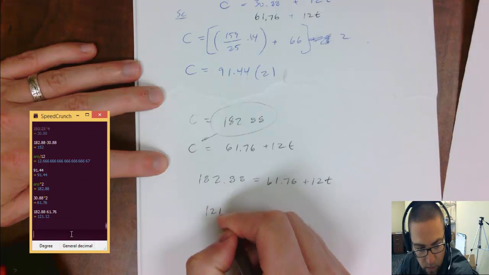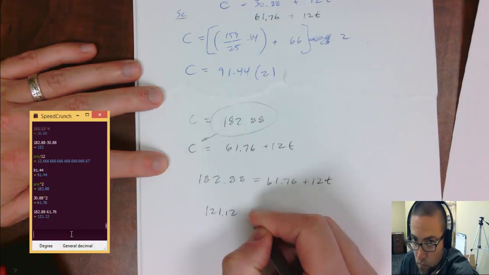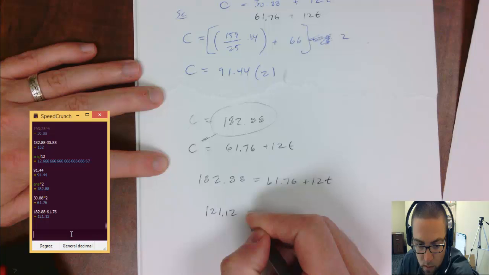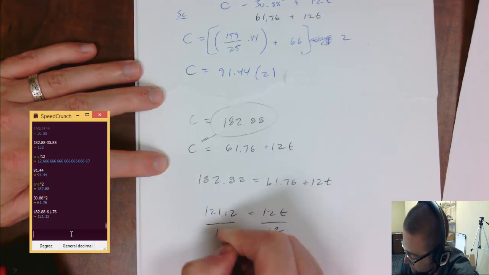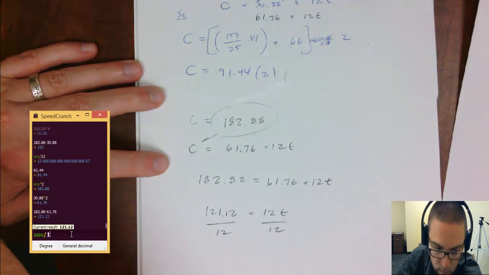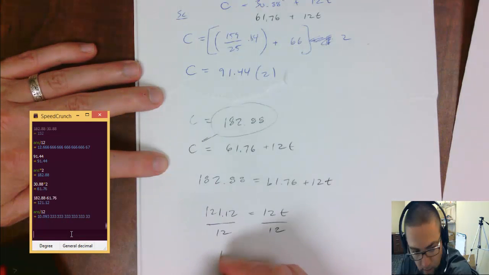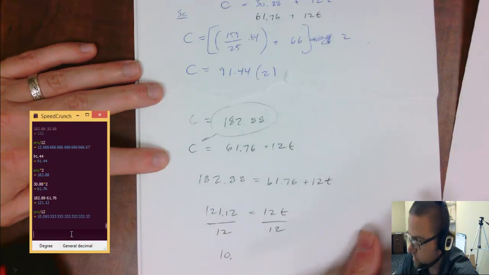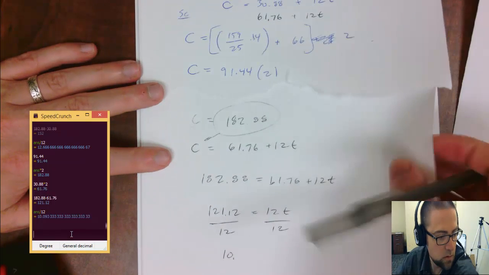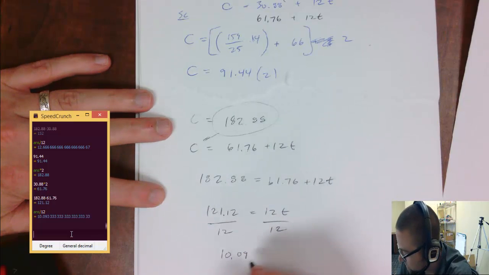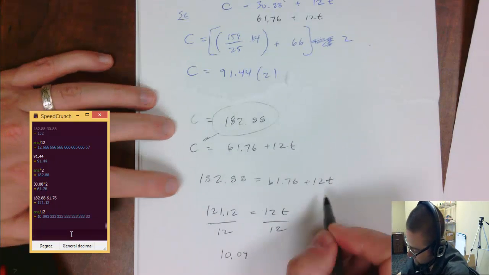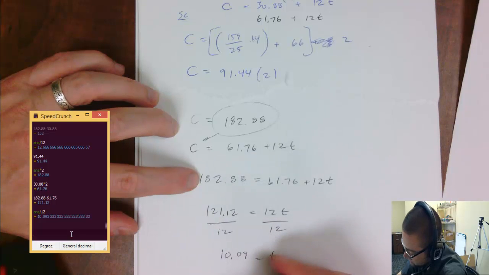And we get 121.12 is equal to 12t. Divide both sides by 12. And I get 10.09. And this is equal to t.